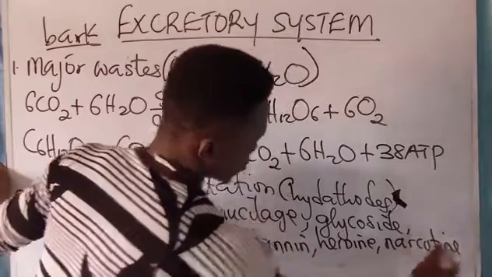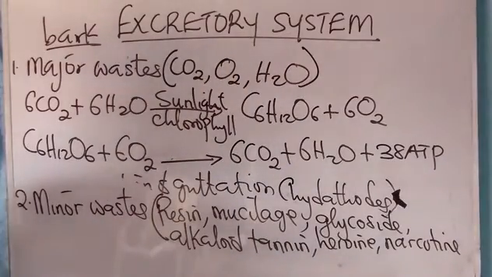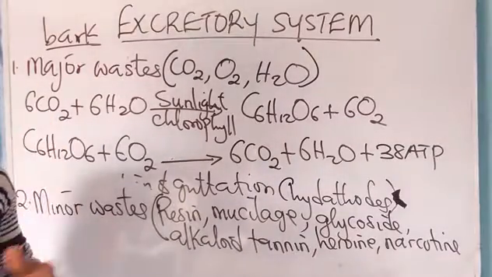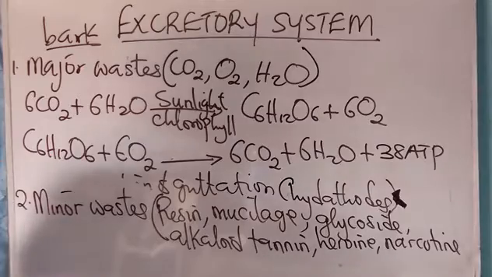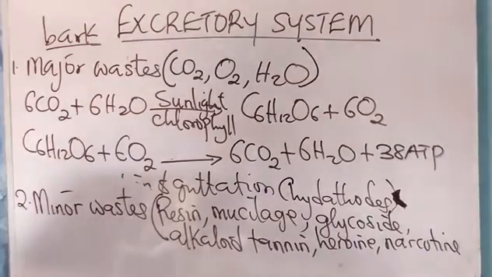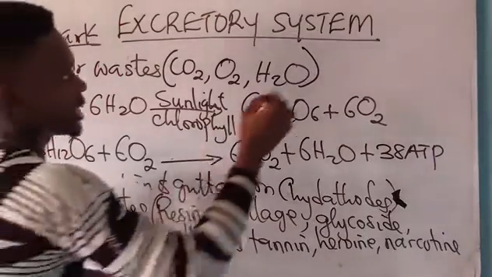All of these are minor waste in plant, because they are not excreted from the body of the plant completely. They are just found at the back of the plant.